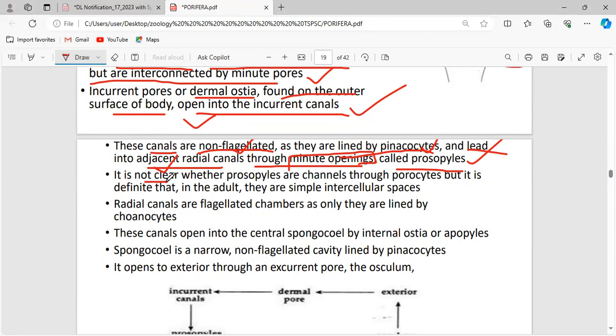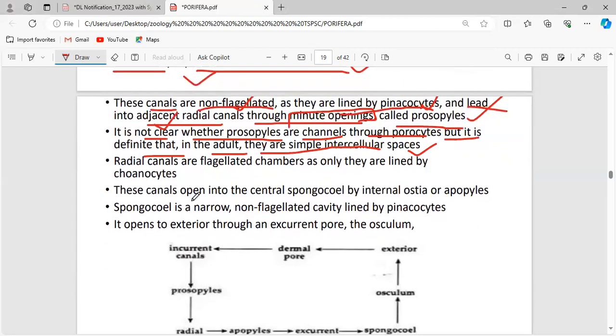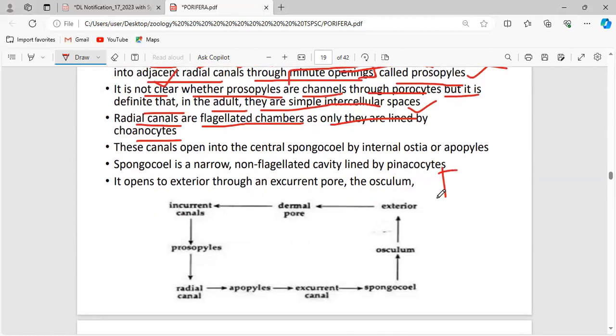Now, it is not clear whether the prosopyles are channels through porocytes, but it is definite that in the adult there are simple intercellular spaces. Here the radial canals are flagellated chambers, lined by choanocytes. Incurrent canals are non-flagellated, while radial canals are flagellated. In the incurrent canals there is no flagella because they are lined by pinacocytes, but the radial canal has flagella.